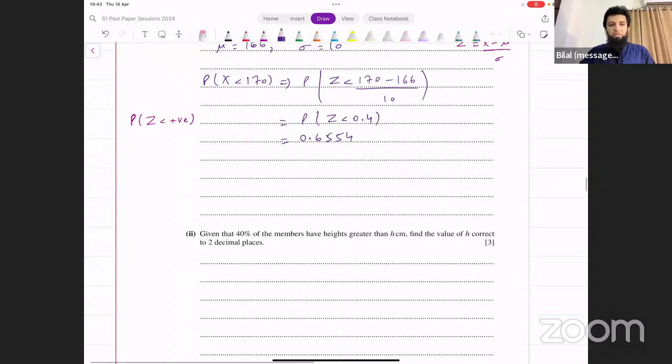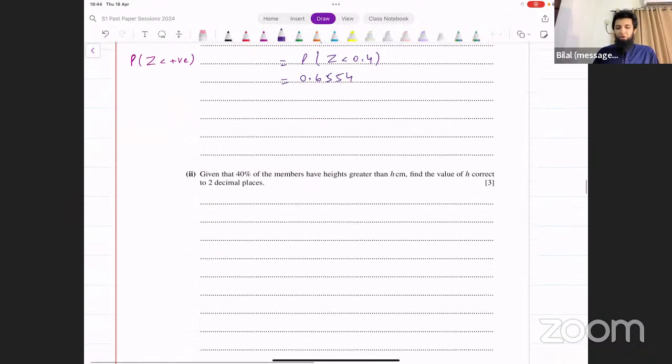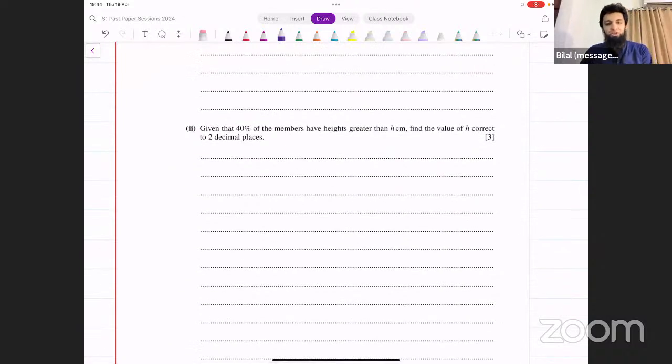Now it says, given that 40% of the members have heights greater than h centimeters, find the value of h correct to 2 decimal places. Given that 40% of the members have heights greater than h, what does that mean? What's the probability of someone having a height greater than h? That is 0.4, right? 40% in decimals is 0.4.